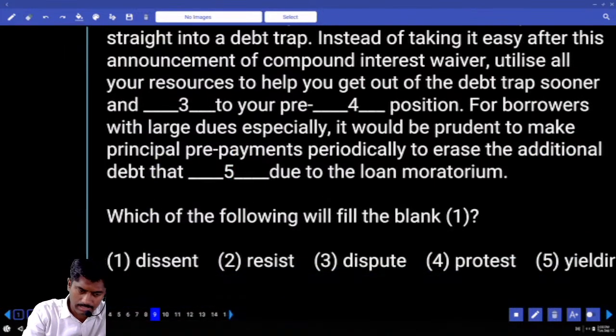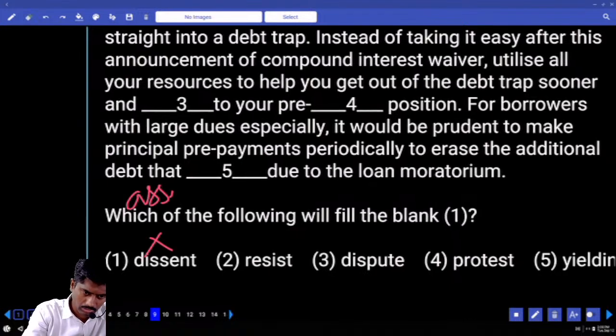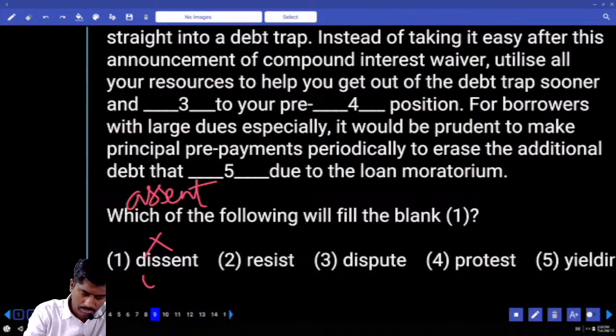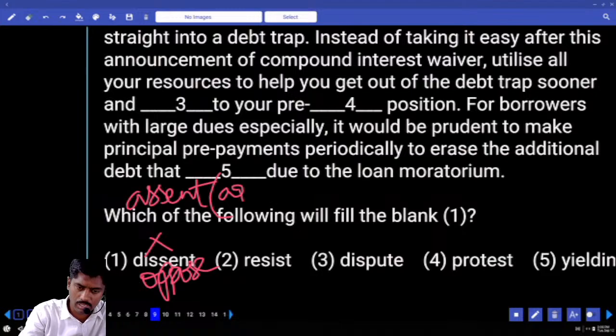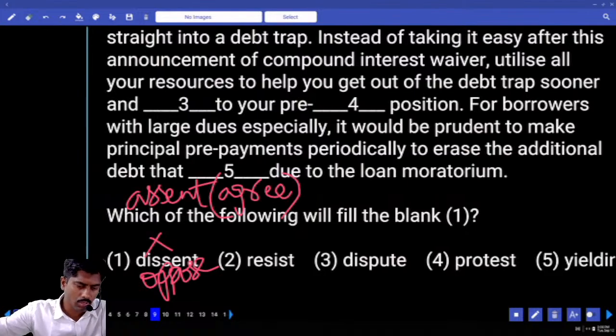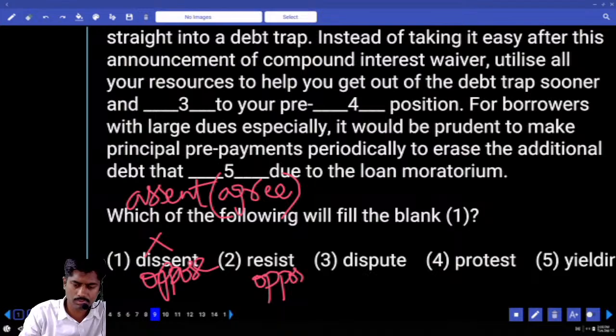Low dissent. Dissent is nothing but opposite. Dissent means oppose. Assent means agree, accept. So low dissent endowment plans, policies, not sure. Resist also nothing but oppose.